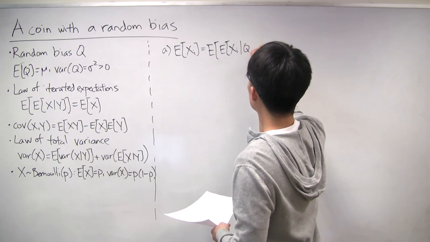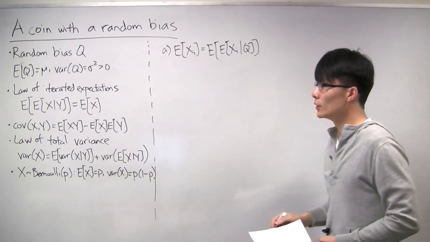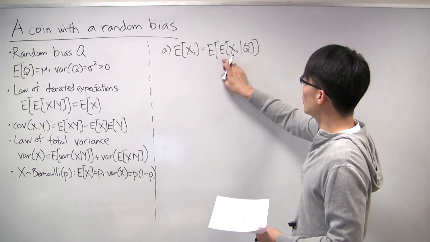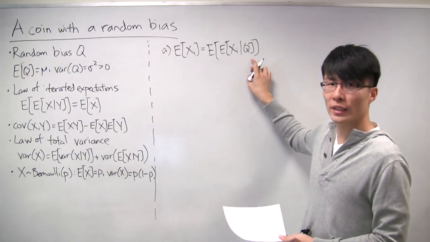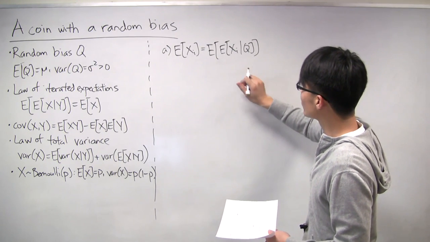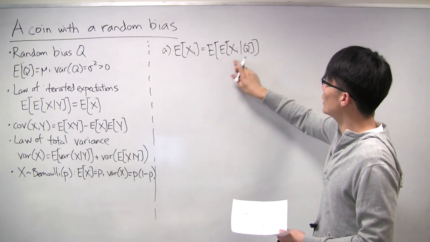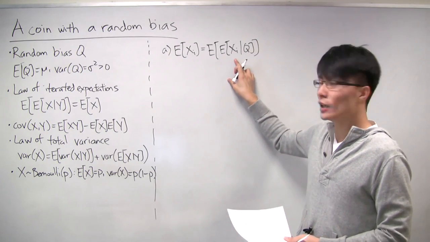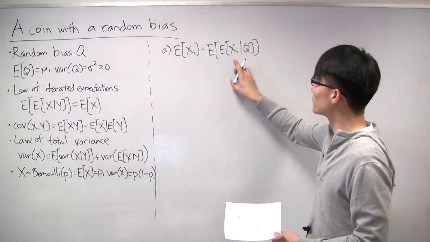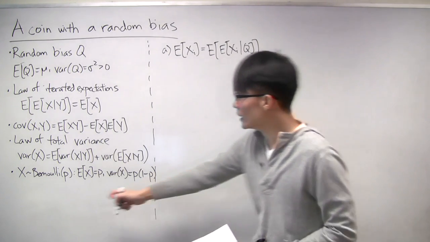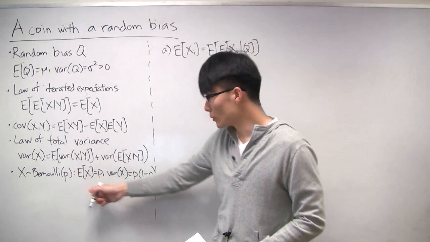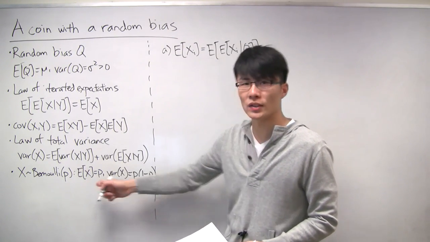So we write out the law of iterated expectations with q. Now, hopefully, we can simplify this inner conditional expectation. It's saying, given what q is, what is the expectation of this Bernoulli random variable Xi? Well, we know that if we knew what the bias was, then the expectation is just the bias itself.